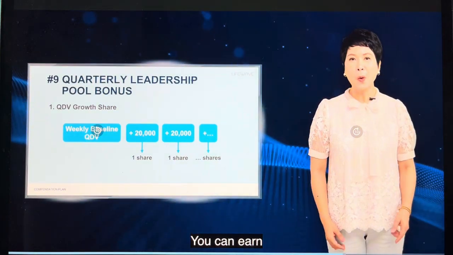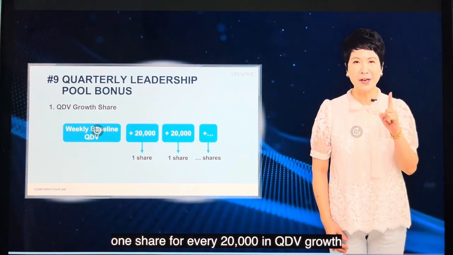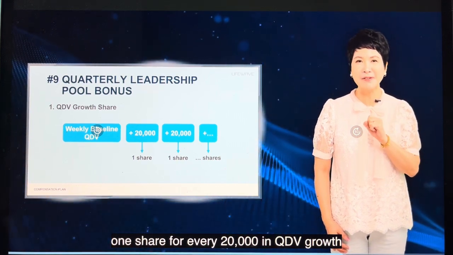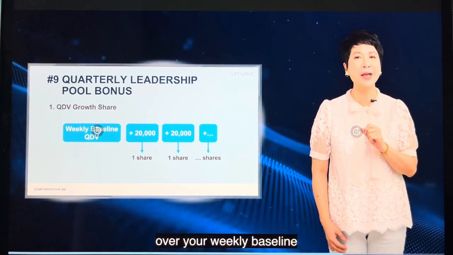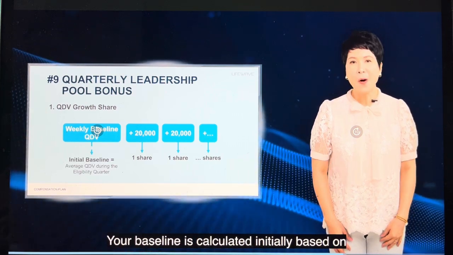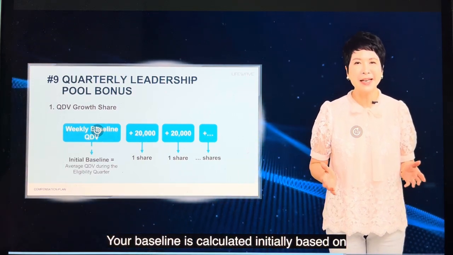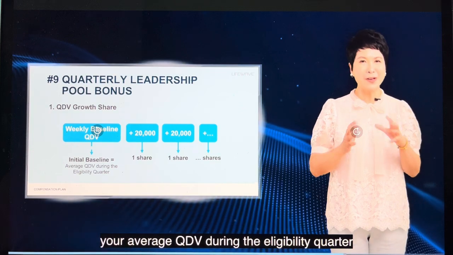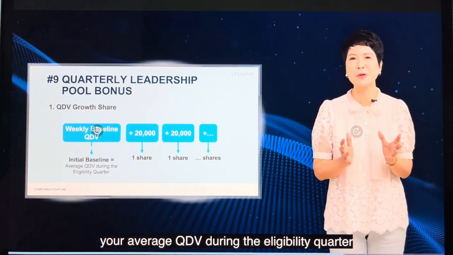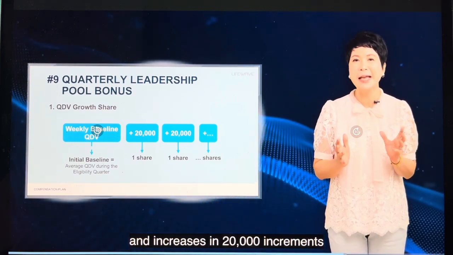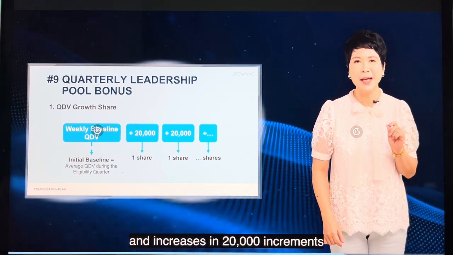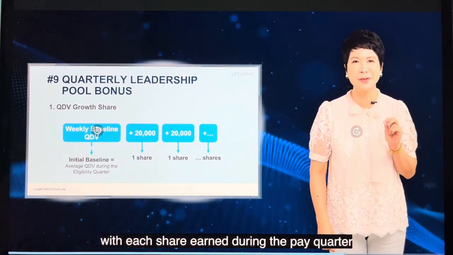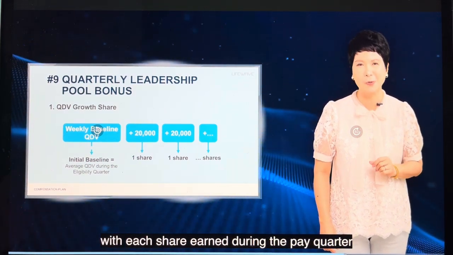You can earn 1 share for every 20,000 in QDV growth over your weekly baseline. Your baseline is calculated initially based on your average QDV during the eligibility quarter and increased in 20,000 increments with each share earned during the pay quarter.